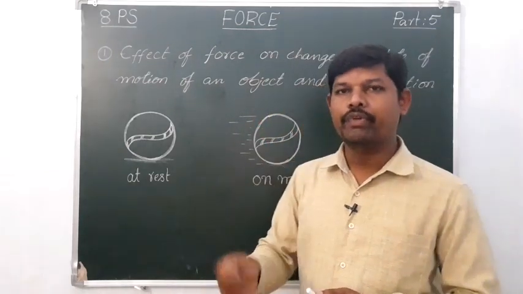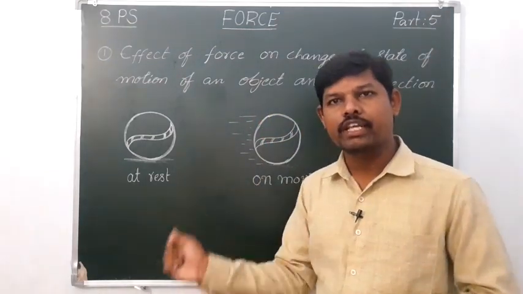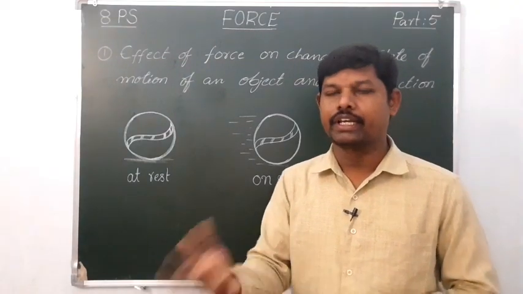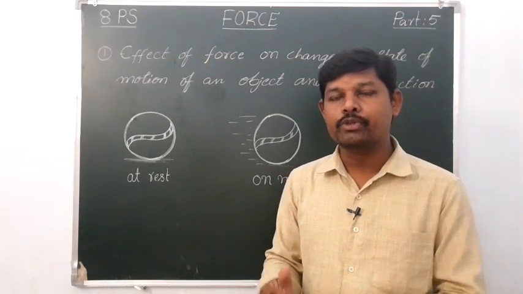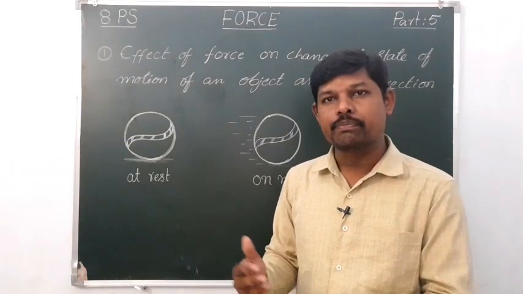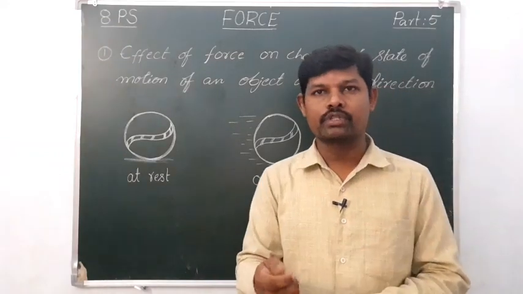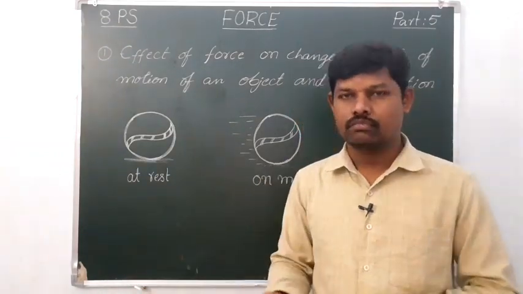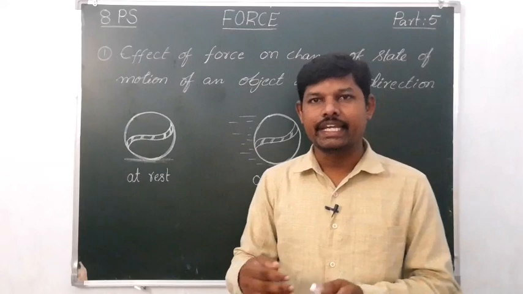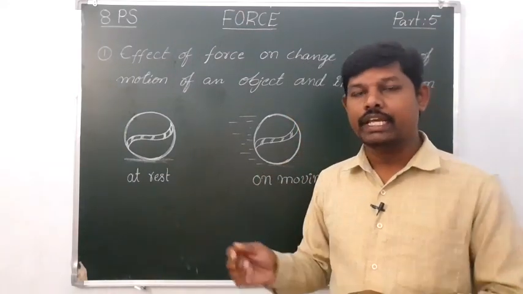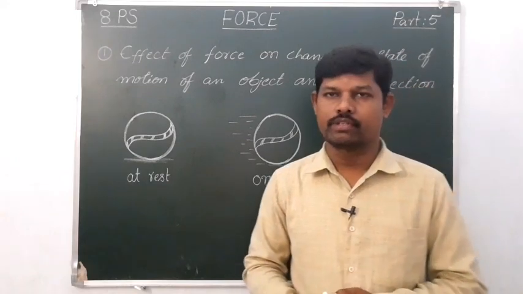Every time they strike, they are applying a little more force on the tire. Then what happens to its speed? The speed increases because they are applying the force in the direction of the motion. That means we can increase the speed by applying a little more force in the direction of the motion.